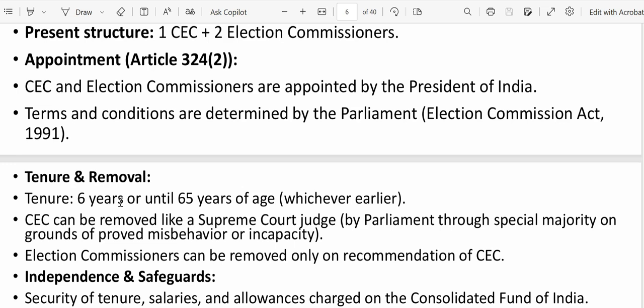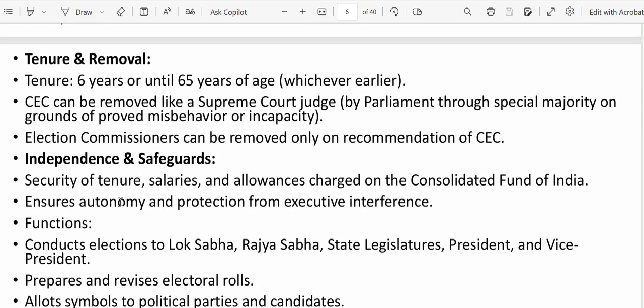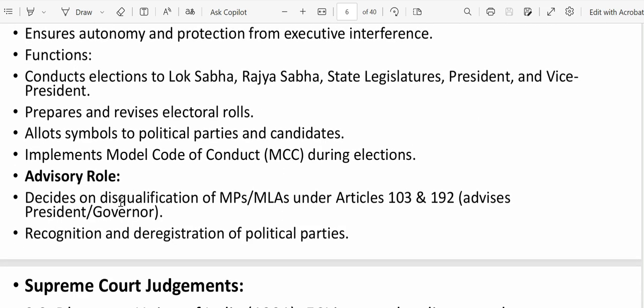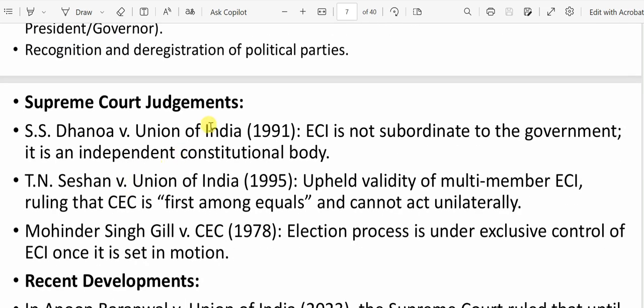In case of tenure or removal, what is the process? Does the Election Commission have proper independence and safeguards so that it can act unbiasedly? That also we need to check. And what is the advisory role the Election Commission has? And again, in every question I will try to get if there is a Supreme Court judgment. As per my understanding, that is one of the important things we need to always remember when we write a mains answer.